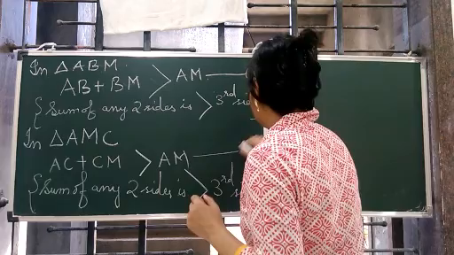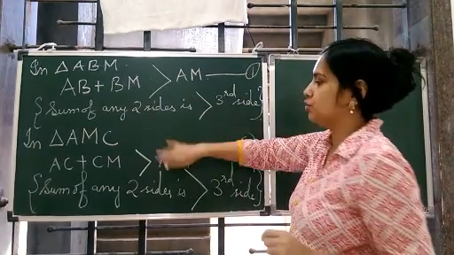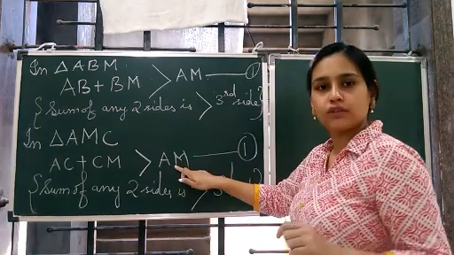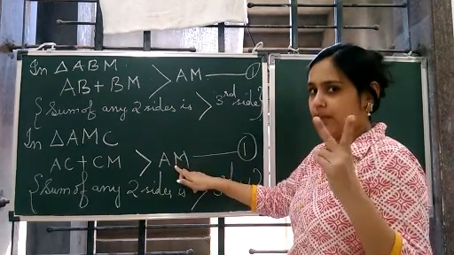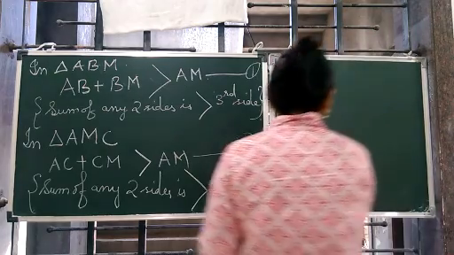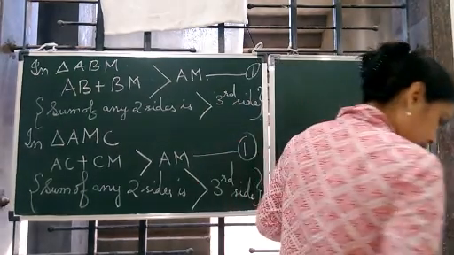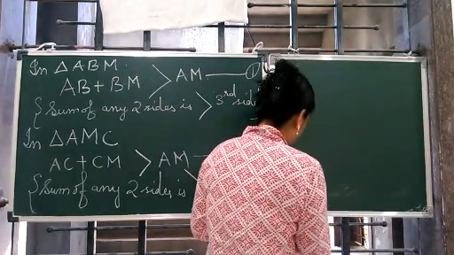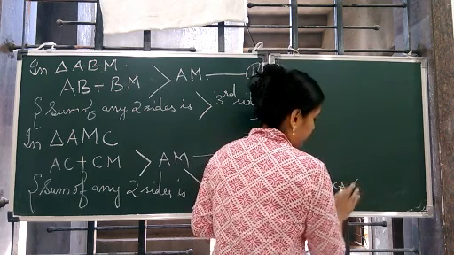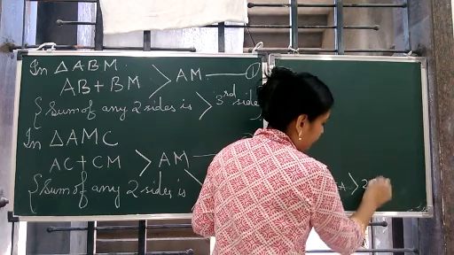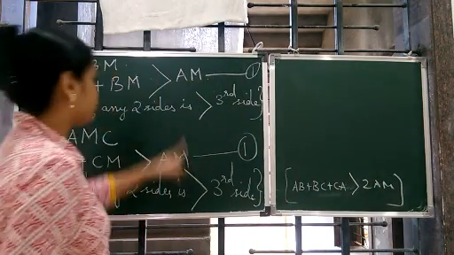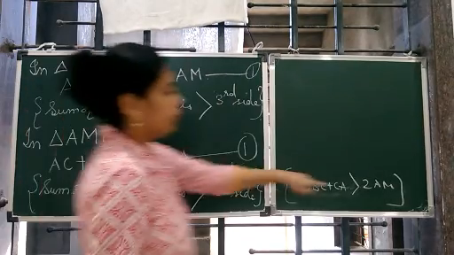Now, if you add these two equations, तो यहाँ पे AM plus AM हो जाएगा. AM plus AM, that is 2AM. That means you are getting your right side का equation. Whatever is the proof, मैं यहाँ लिख देती हूँ क्या हमको प्रूफ करना है. That is AB plus BC plus CA is greater than 2AM. Here you see, if you add these two equations, AM plus AM will give you 2AM.